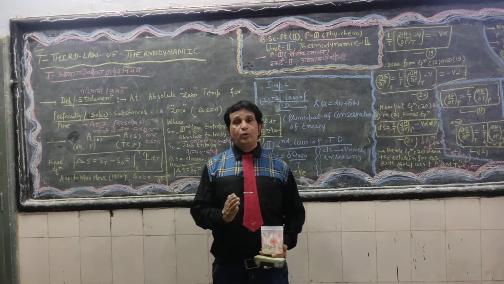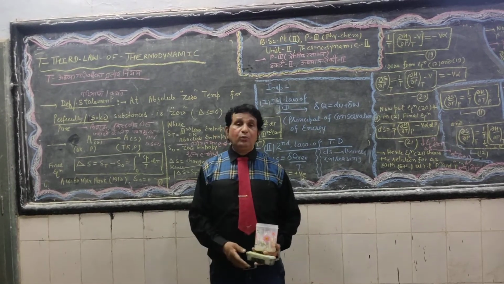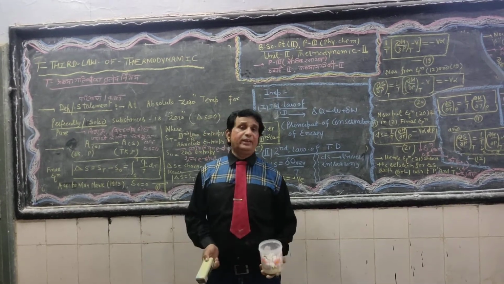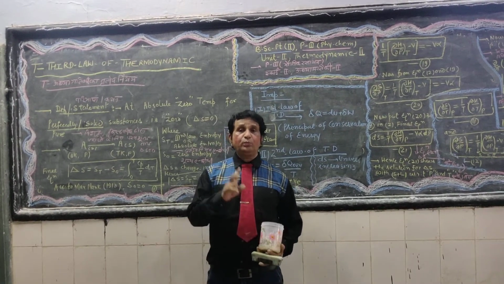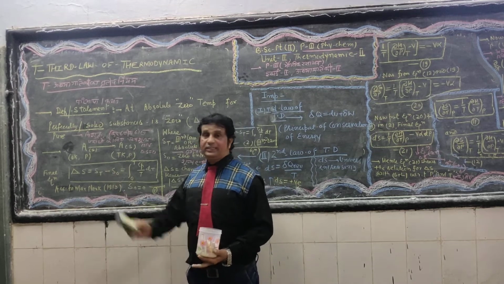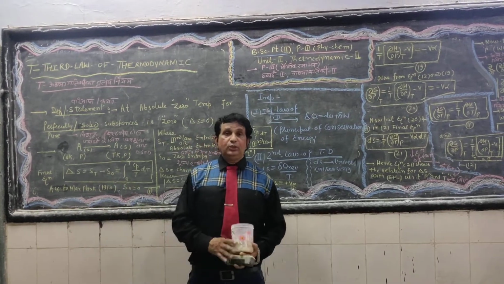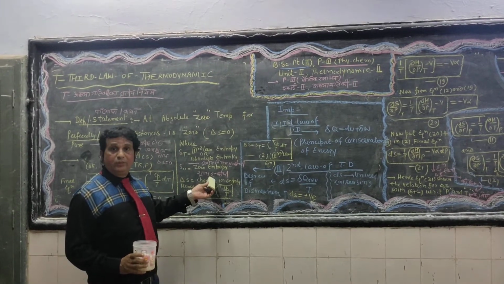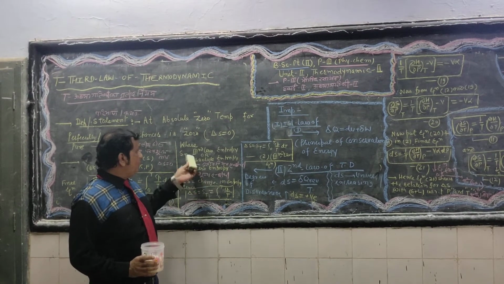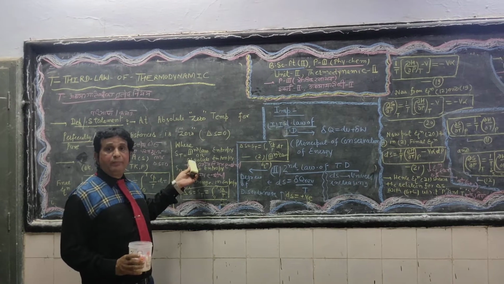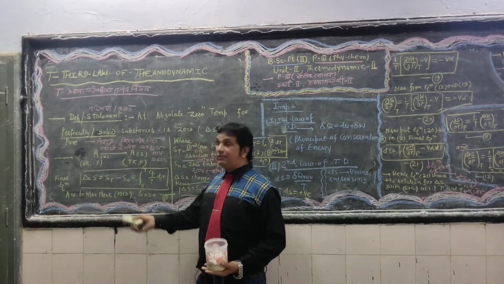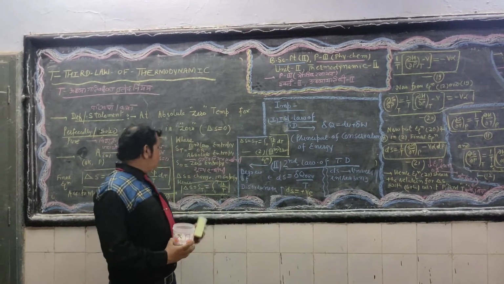Three types of entropy exist in equation number 1. Here delta S is the change in entropy, and there are two types of entropy, S_0 and S_T. S_0, as I mentioned on the blackboard, is known as zero entropy. S_T is the third law entropy. According to Max Planck, in 1913, the value of S_0 is equal to 0.